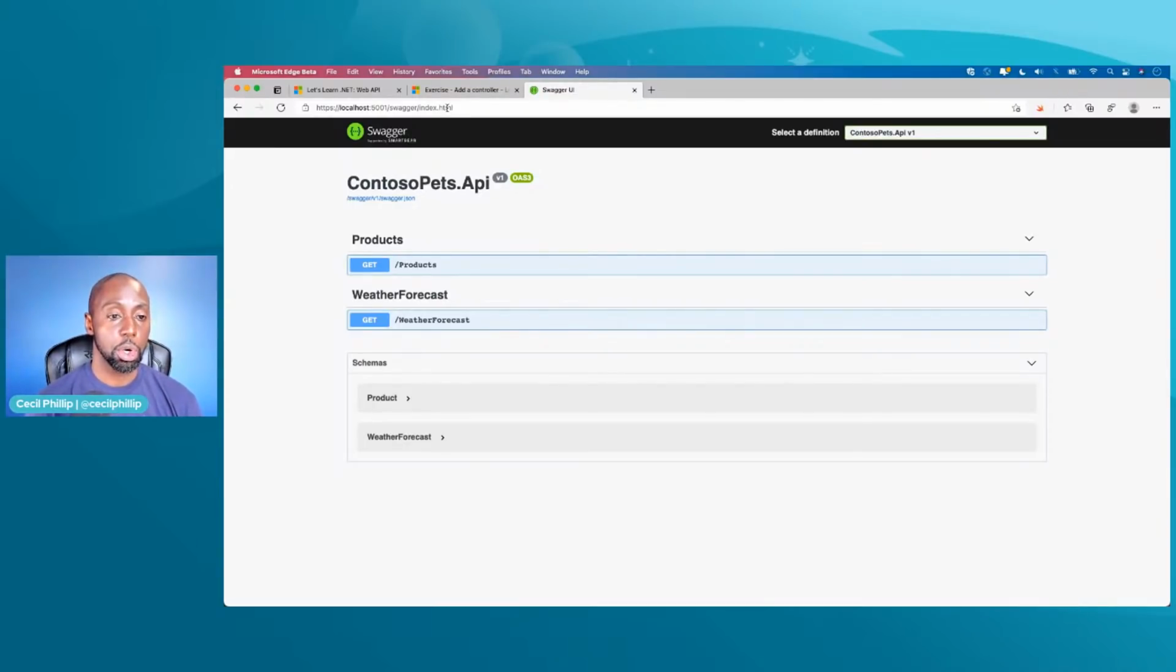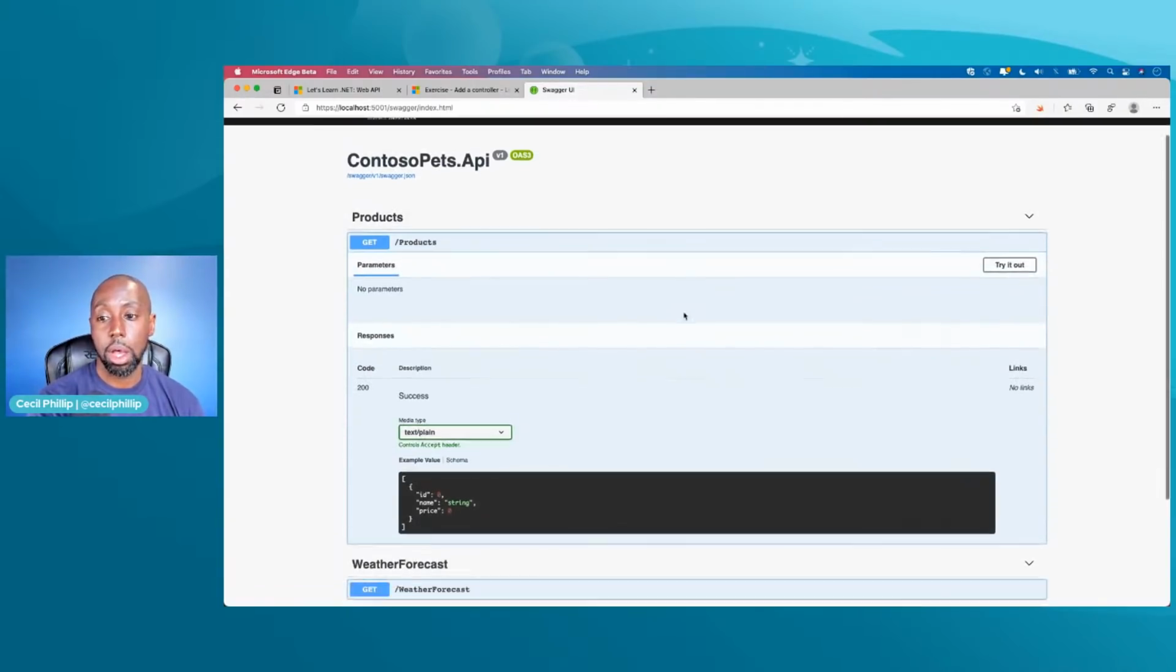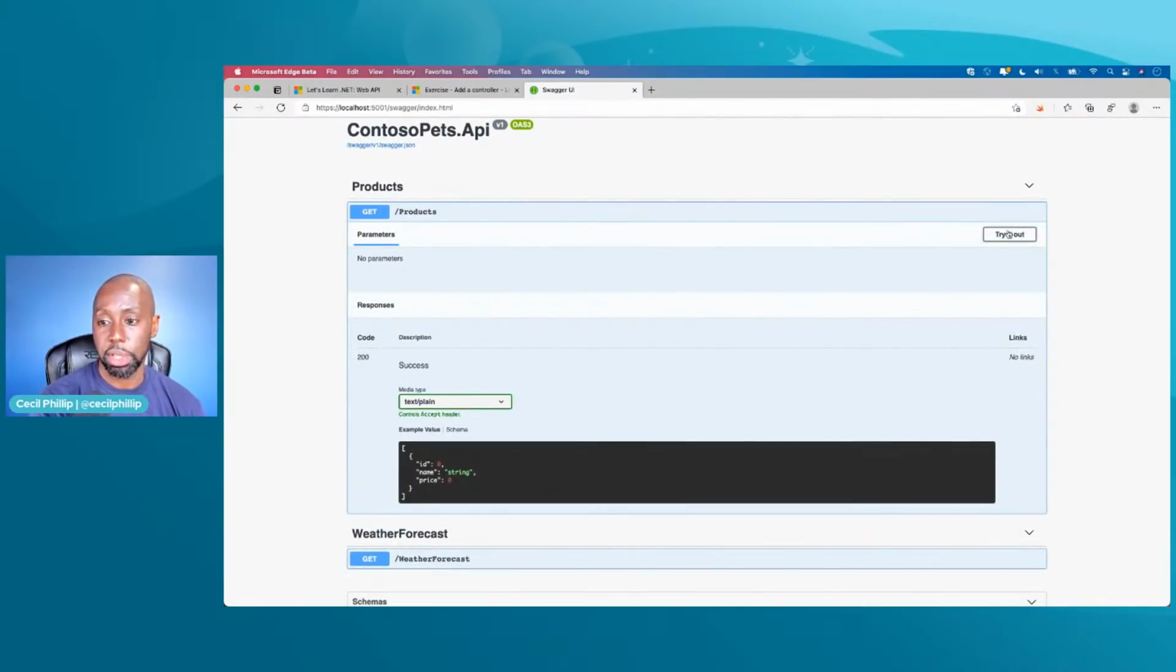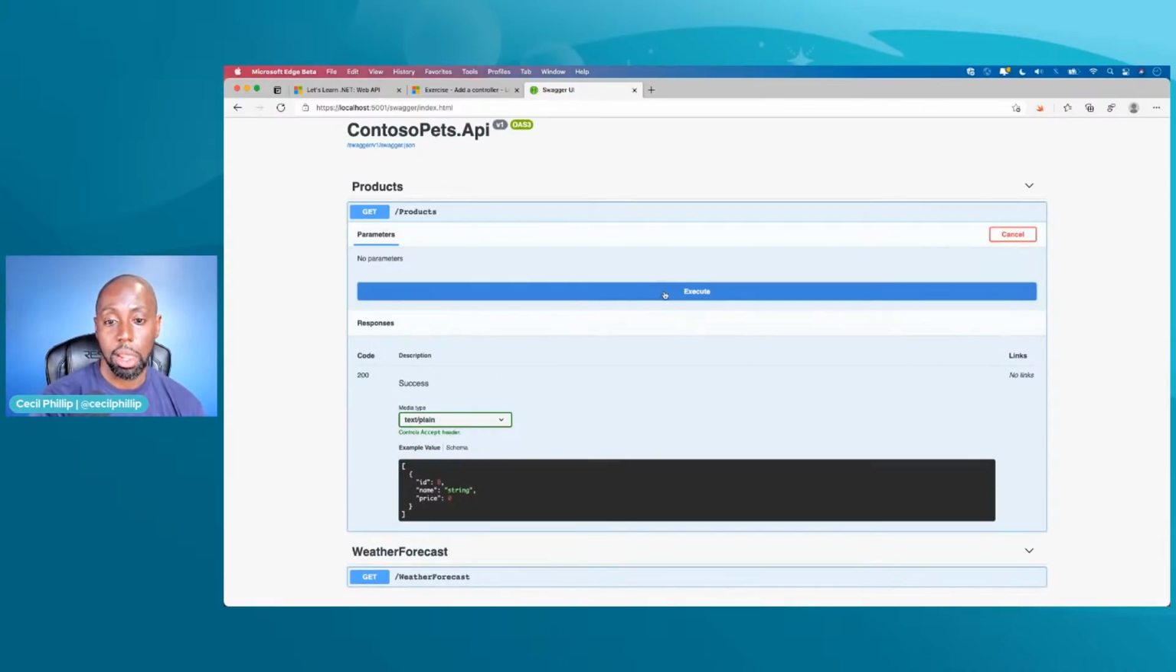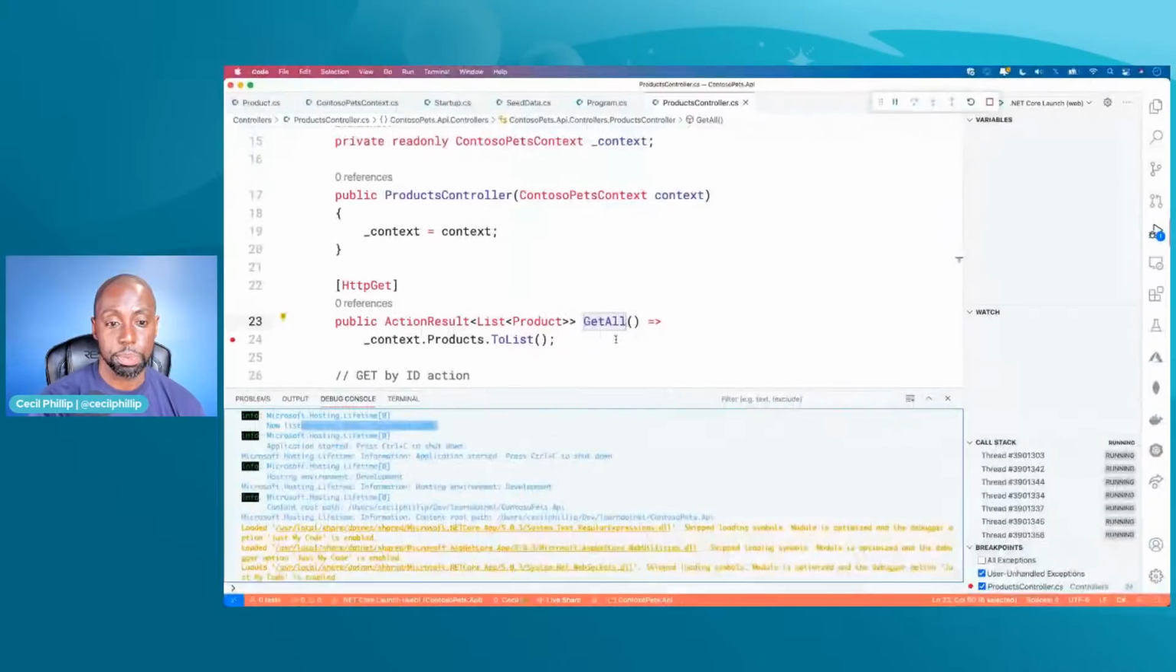All right, so if you recall, we did add that additional controller called the products controller. And notice how we now have this additional products endpoint here, right? So that means that now we could start making requests to this product endpoint. So if I click on this, now our Swagger UI will allow us to try it out. I can hit this execute button.